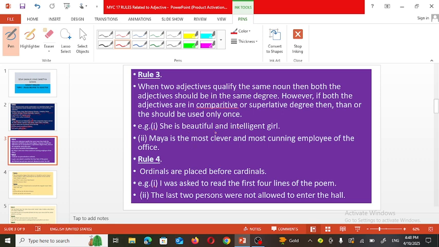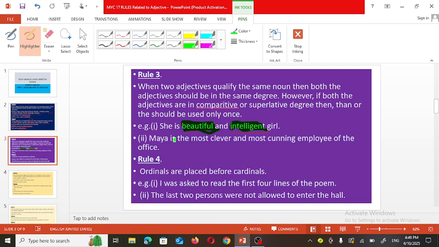For example, she is beautiful and intelligent. Now which two adjectives are mentioned here? Beautiful as well as intelligent. Both these adjectives are used for the same girl, and that's why both these adjectives are in the positive form. It means the degree of comparison of these two adjectives is positive.